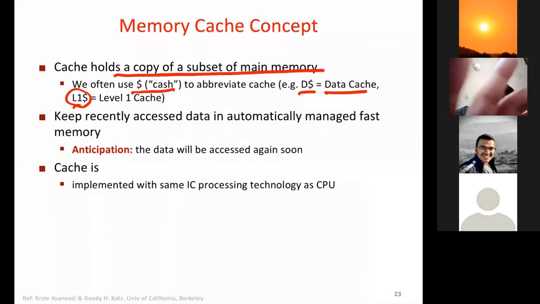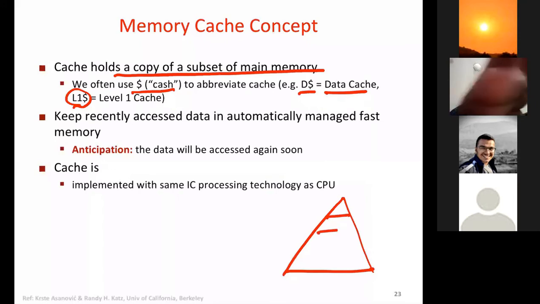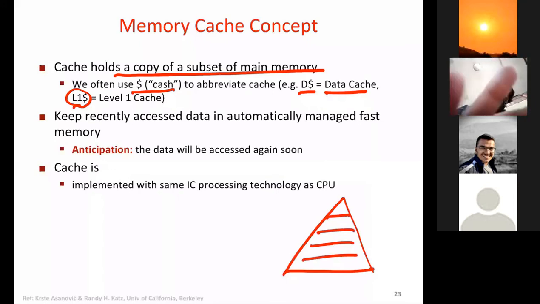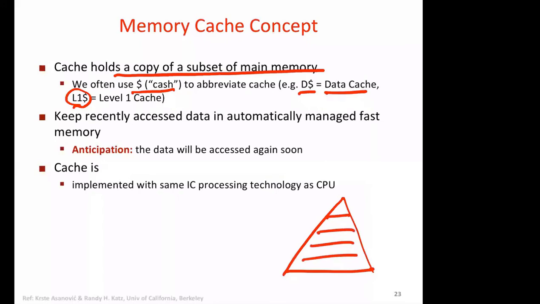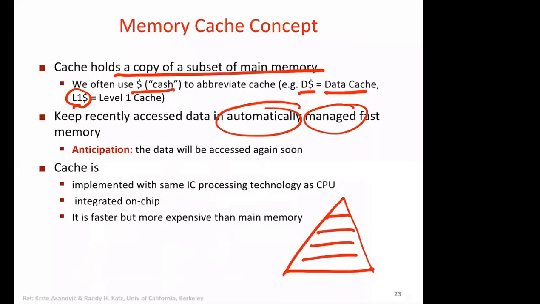Now, when we have created this kind of memory hierarchy, the question I may ask is, who is managing all that? When we say automatically managed, what is the other alternative? We'll come to that.